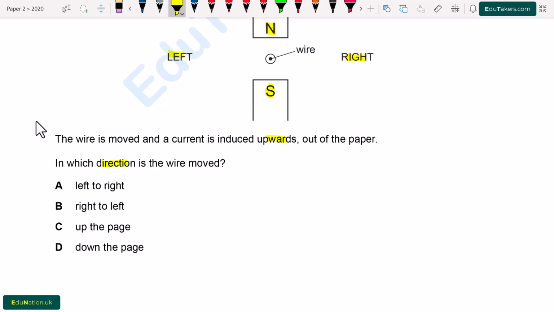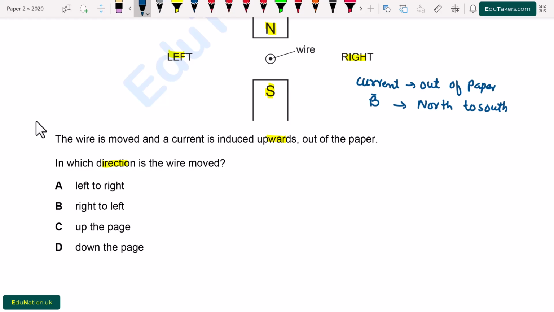In which direction is the wire moved? So basically we have to find out the direction in which the wire is moved, which means that we have to find out the force in this case. So I write here the direction of current. It is out of paper, while the magnetic field is from north to south.